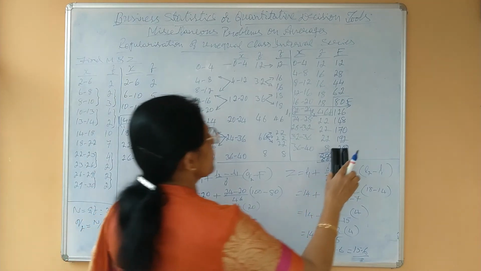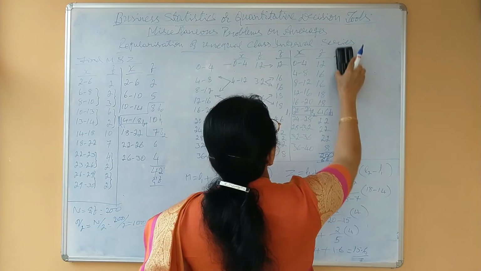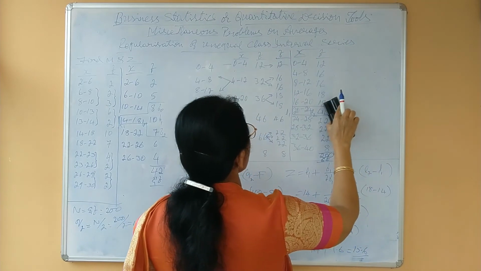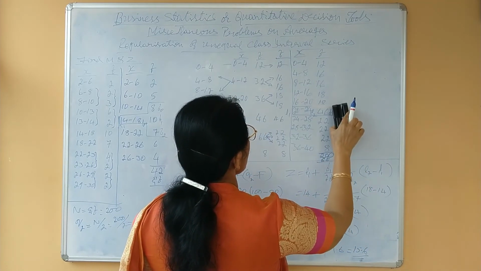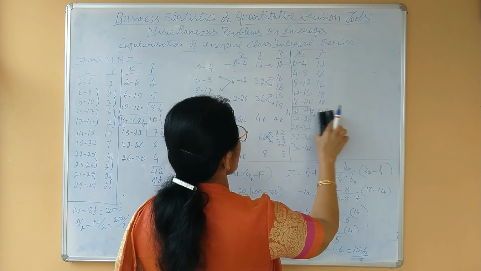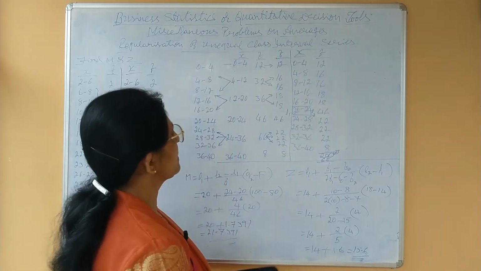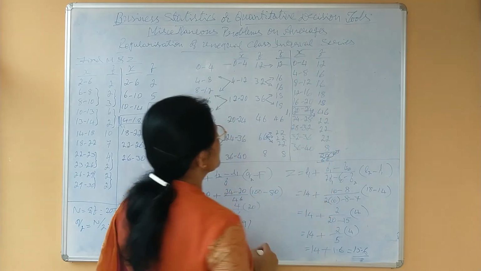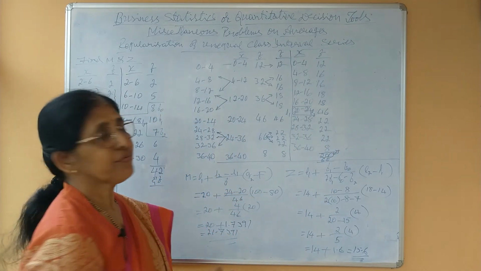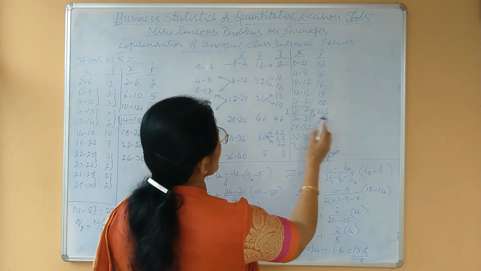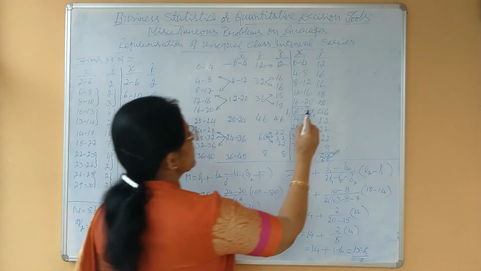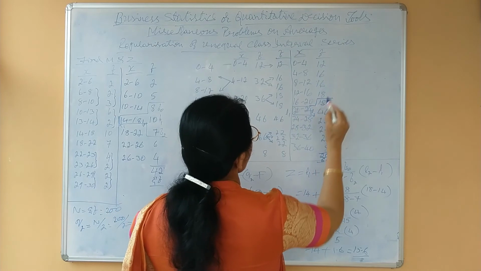Now you have to calculate the mode. To calculate the mode, this cumulative frequency column is not required. We have to take the modal class corresponding to the highest frequency. Here the highest frequency is 46, isn't it? Therefore the modal class is 20 to 24.